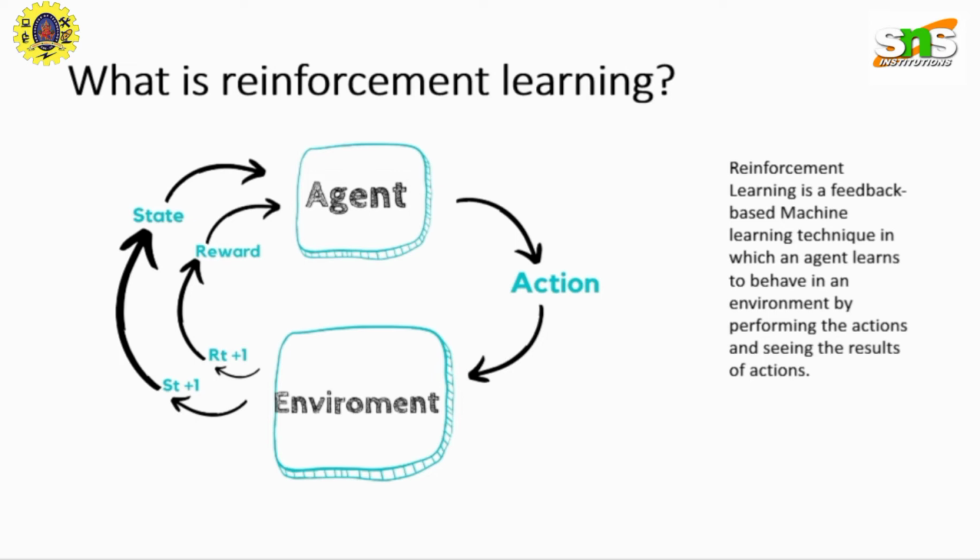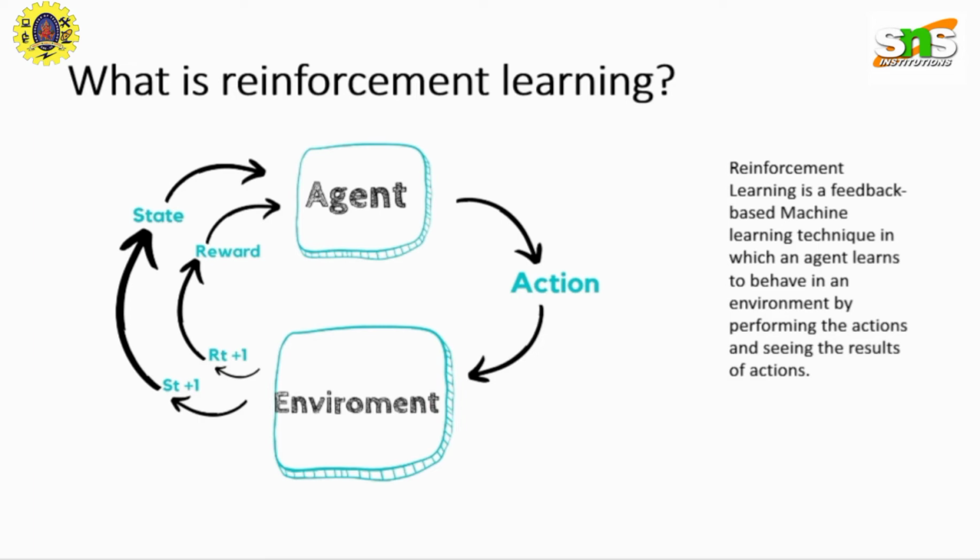By looking at the image on the left hand side, reinforcement learning has an agent in it, has an environment in it. The agent performs an action in the environment, and for those actions, the agent gets a reward. It might be a positive reward or it can be a negative reward. It depends on what type of action the agent is taking. If the agent takes a positive action, then it leads to positive reward. If the agent takes a negative action, then it leads to a negative reward. This is the main concept behind reinforcement learning.